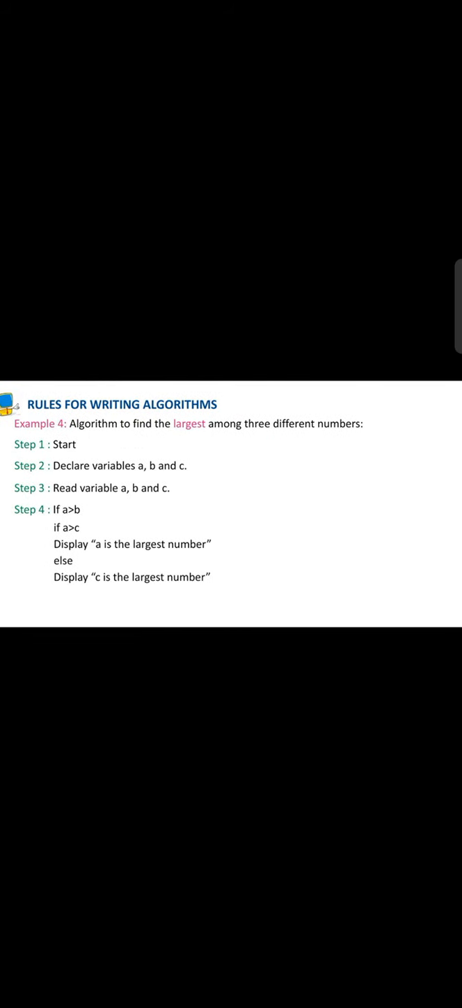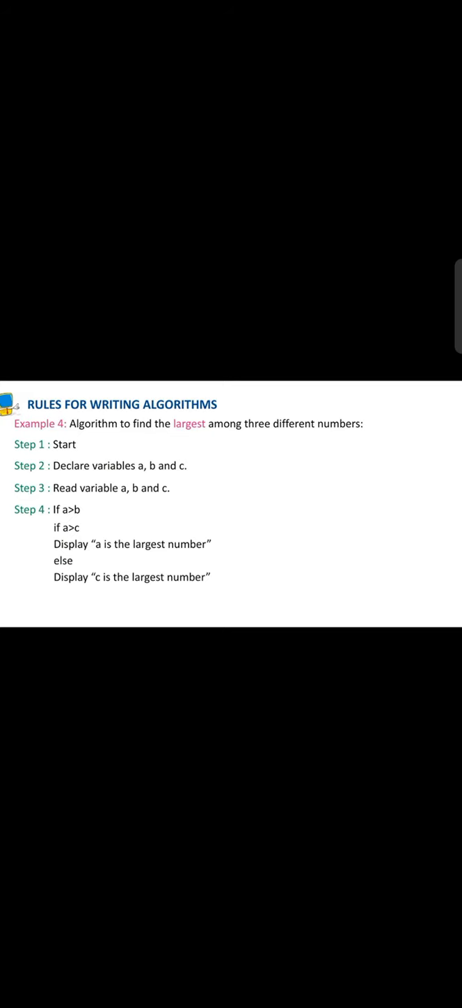Next, a very important example that is based on your programming. So listen to all the steps very carefully. The algorithm to find the largest among 3 different numbers. First, you have to start the algorithm, then declare variables a, b and c because you have to find out the largest among 3 numbers. You have to declare 3 variables for that.